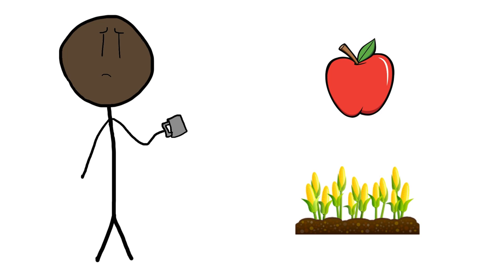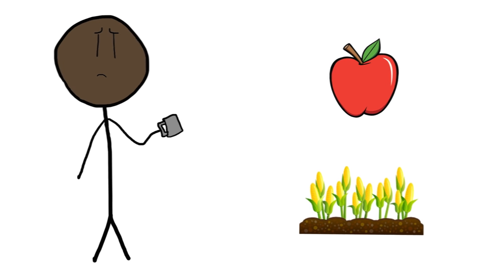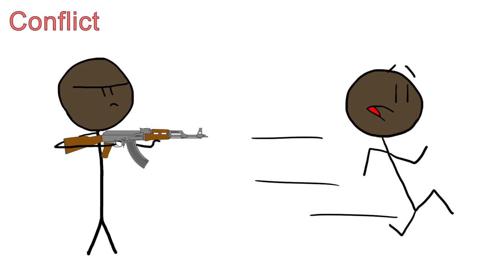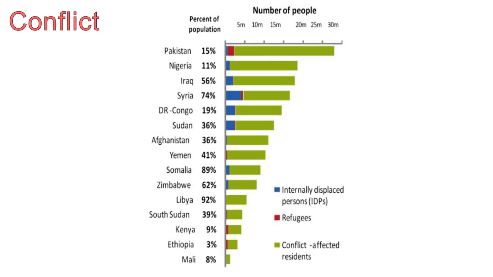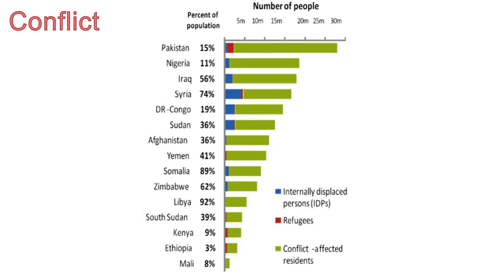This poverty has many causes. We'll take a brief look at 4 of them. First, conflict. In many African and Middle Eastern countries, war and violence prevent people from having a settled lifestyle, often forcing them to move around to avoid danger. In Pakistan alone in 2012, over 25 million people were considered conflict-affected persons.